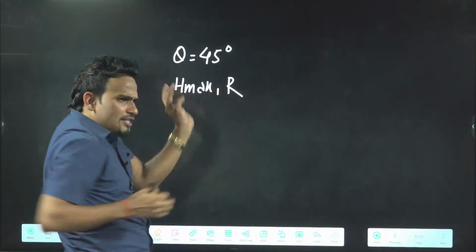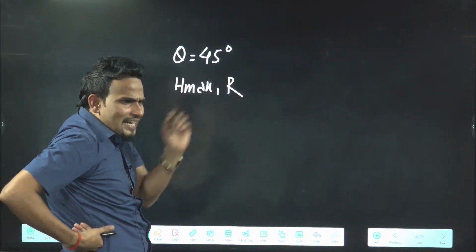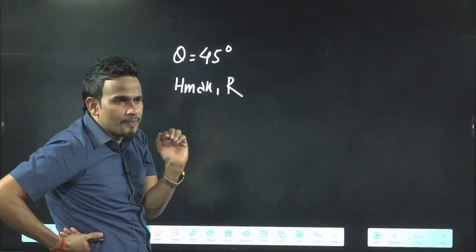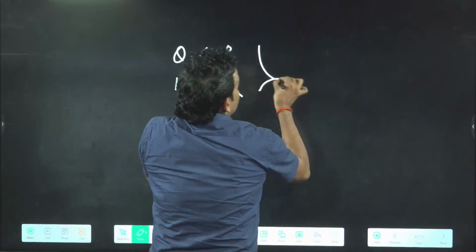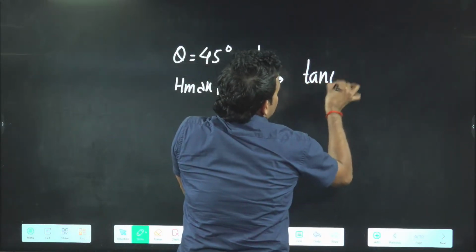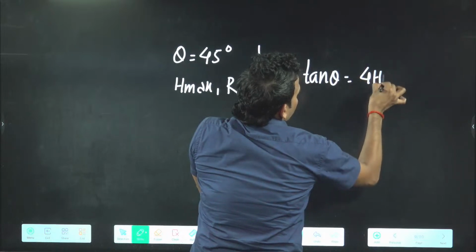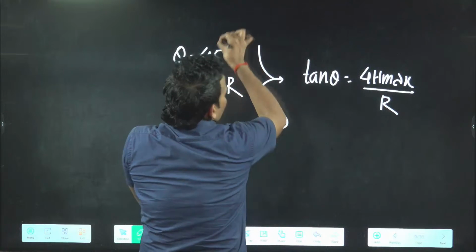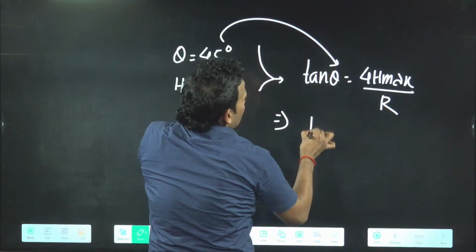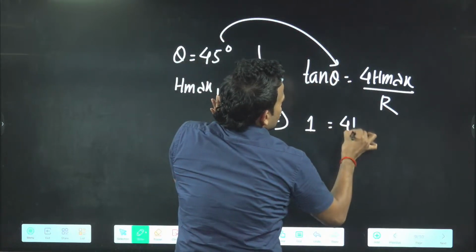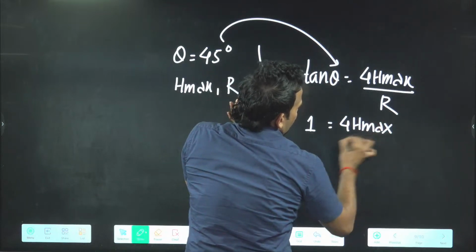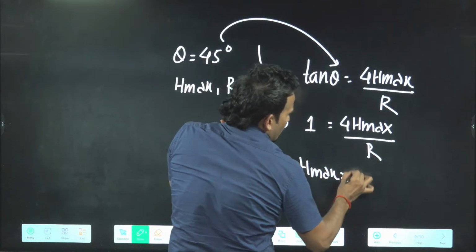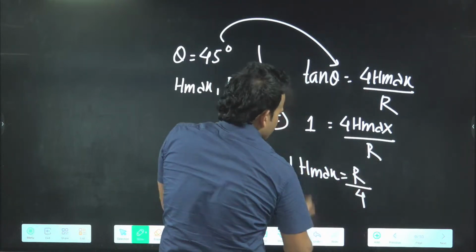Do you know any relation which relates H max, tan theta and R? Yes, we know, sir. Tan theta will be 4H max by R. So from here, tan 45 will come 1, and this will be 4H max by R. So you will get the maximum height which the projectile will attain, that is R by 4. This is the answer.